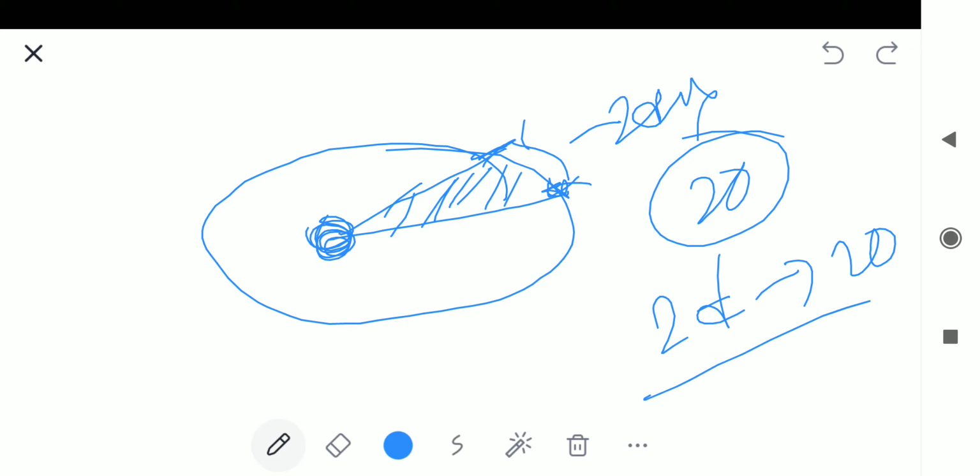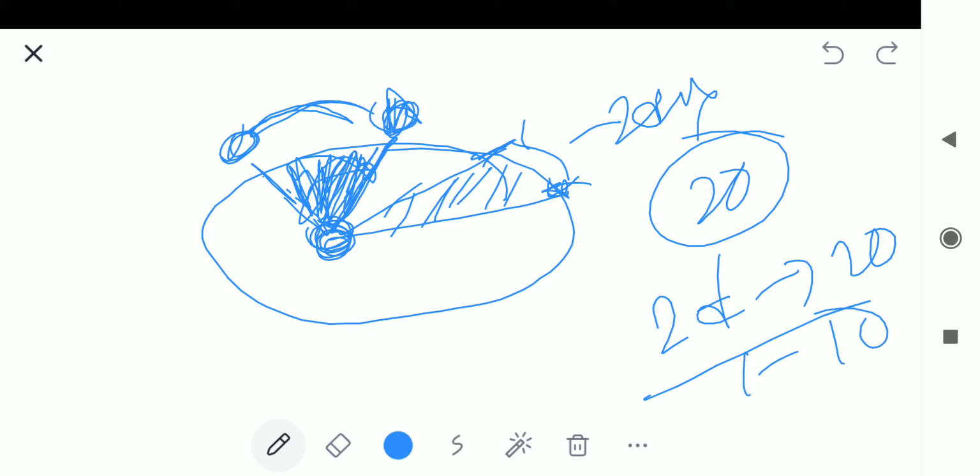Next, the planet is here, and after 3 days the planet is at a new position. The interval between this position and this position is 3 days. So what will be the area? 1 day's area is 10, and 3 days' area is 30 units.